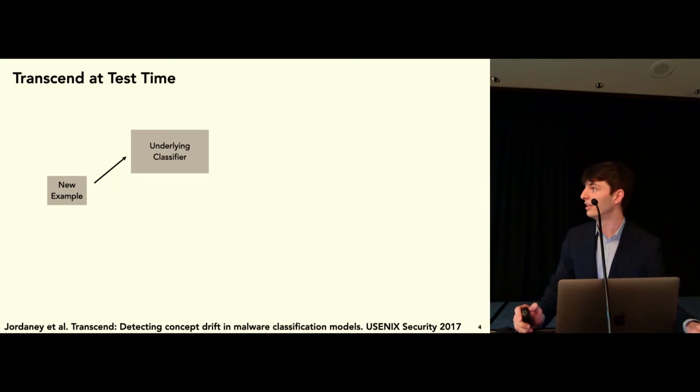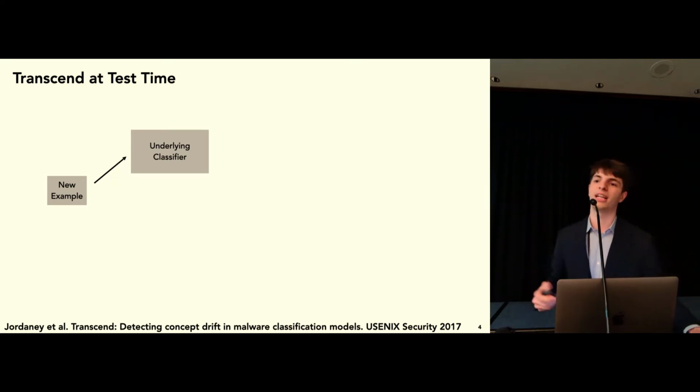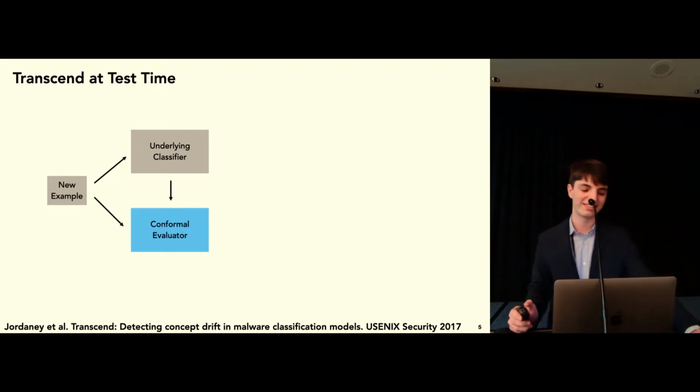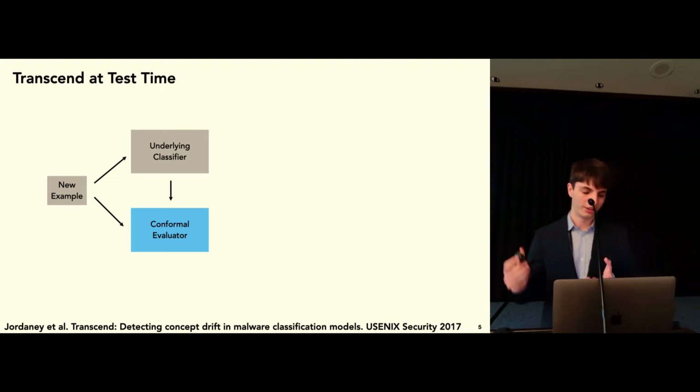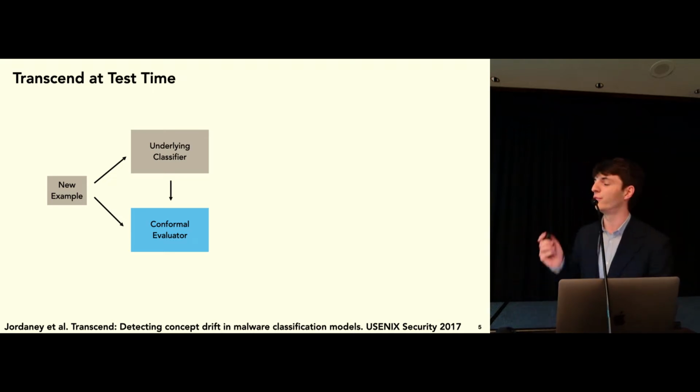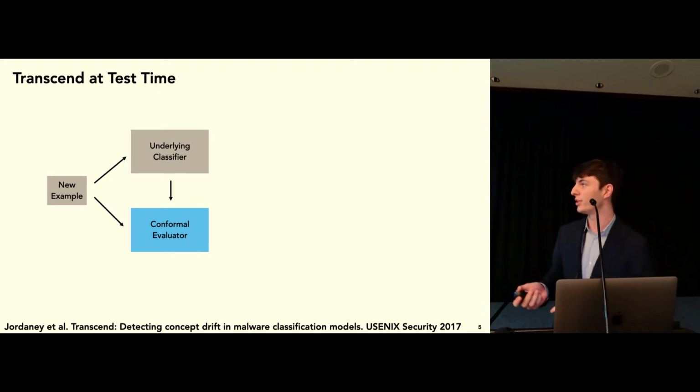in Transcend. So when we have a regular classifier, we take a new example, and then we pass it to a classifier, get our classification. Instead, in Transcend, we add two components to this system. So we first add a conformal evaluator, which is responsible for assigning some sort of quality measure.